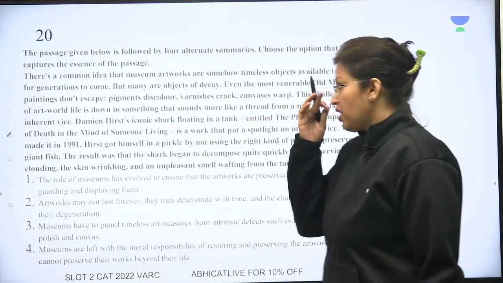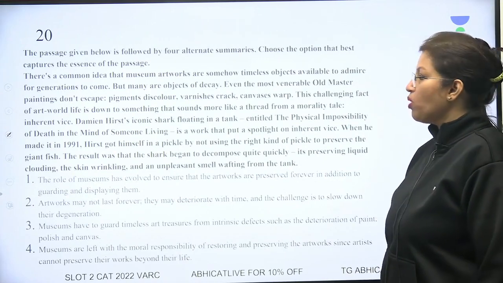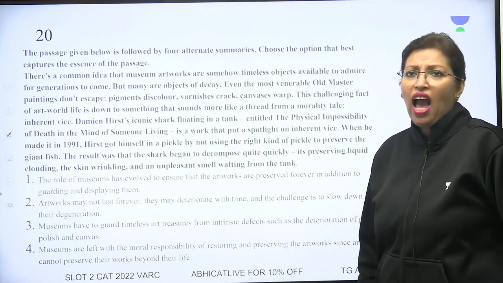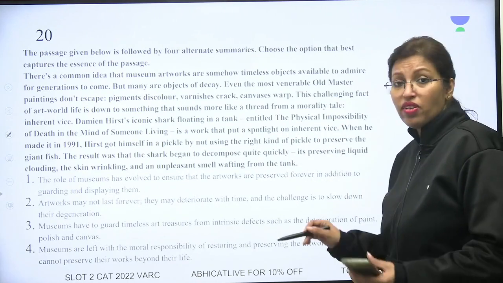The next one. There's a common idea that museum artworks are somehow timeless objects available to admire for generations. So everybody will have access to these museum things. But many are objects of decay, that means they will be destroyed.